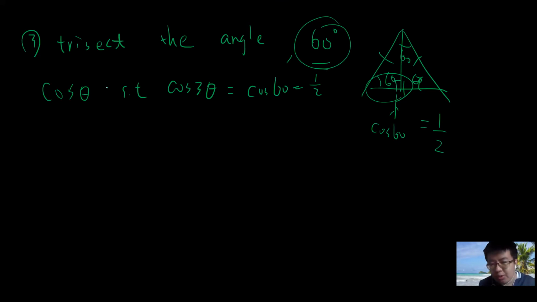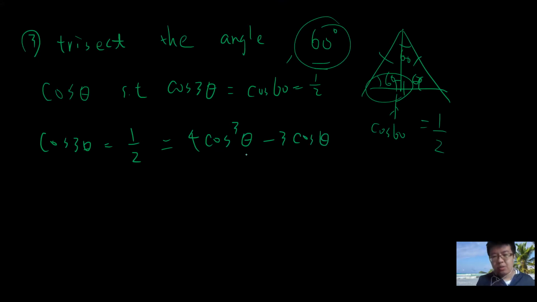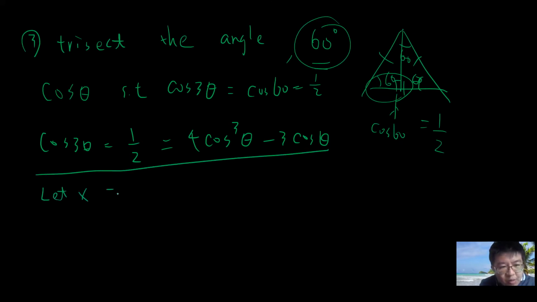Okay, so what is the equation which is satisfied, right? Cosine 3 theta is a half. Cosine 3 theta is 4 cosine cubed theta minus 3 cosine theta. This is called the Chebyshev polynomial. If you don't know it, don't worry. I will post a very short video on the Chebyshev polynomial if you don't know cosine 3 theta, but hopefully you know. So let's say you just let x equal cosine theta. Your equation will be 4x cubed minus 3x minus a half equals 0. So it's a cubic.